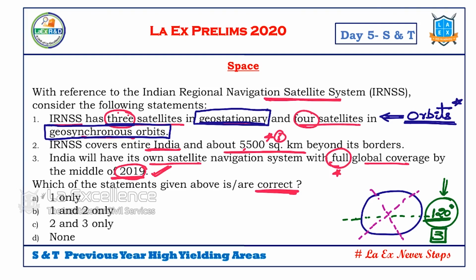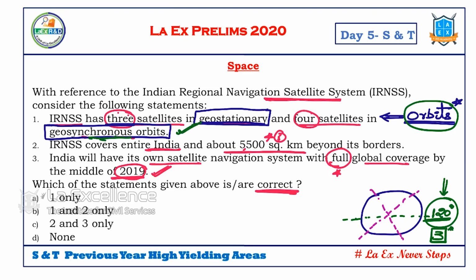Three satellites, will they suffice to see the entire Earth? Yes or no? Yes. Others, geosynchronous, because for each geostationary satellite, we should have the support of three more satellites. So, if we know the basic concept of orbits and how a satellite behaves in each orbit, can we attempt this correctly? Yes.